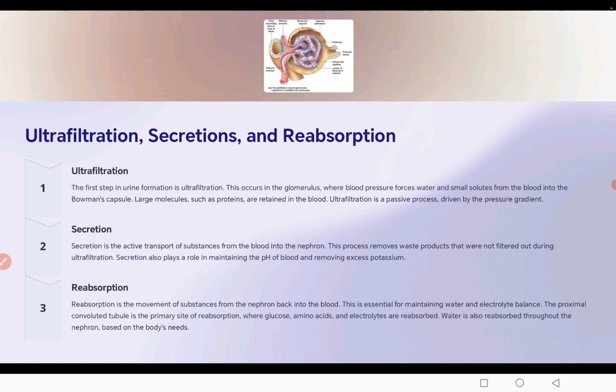Then reabsorption. The glomerular filtrate entering the renal tubules is not urine. It is an extremely dilute solution containing a lot of useful materials, including glucose and some salt, such as those of sodium. As the filtrate passes down the tubules, much of the water is reabsorbed, and the useful substances get reabsorbed together with it, but their reabsorption is only to the extent that the normal concentration of blood is not disturbed. This is called selective reabsorption.